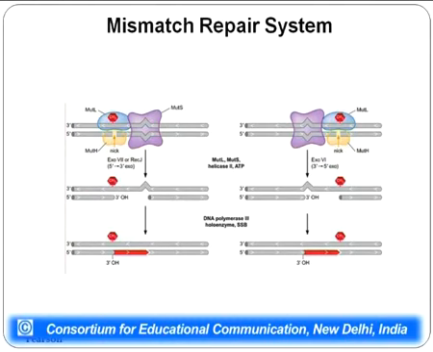Now, exonucleases can proceed either in the 5' to 3' direction or the 3' to 5' direction. For exonucleases proceeding in the 5' to 3' direction, one example is Exo7 or RecJ, which moves from the 5' cut toward the 3' direction, and in the process it also removes the mismatch, and then the repair mechanism comes into play. Another example of an exonuclease is Exo6, which moves from 3' to 5' direction, as seen on the right side of the figure, and after removing the mismatch, again there is repair synthesis. So, this strand can be removed from both sides.